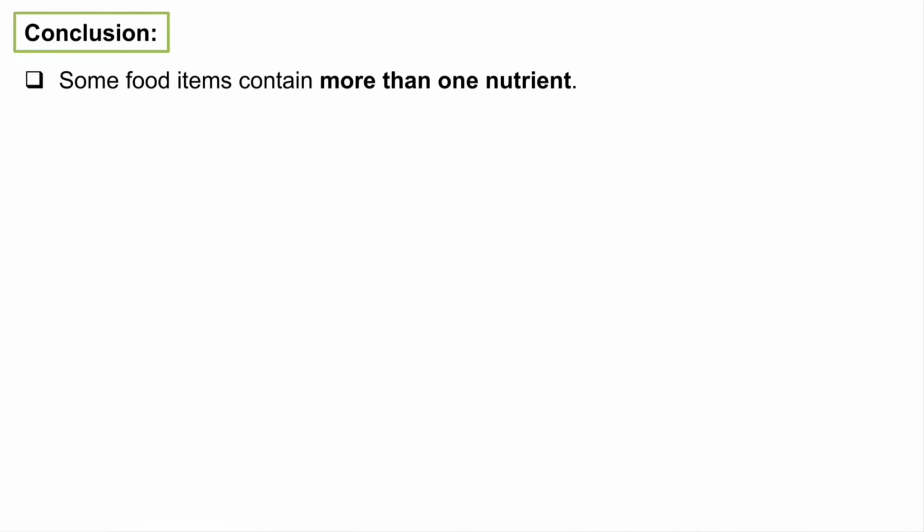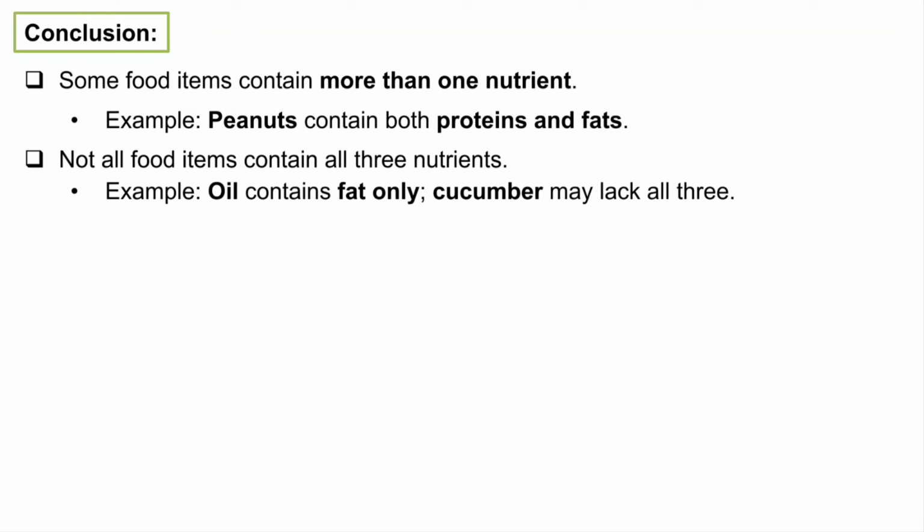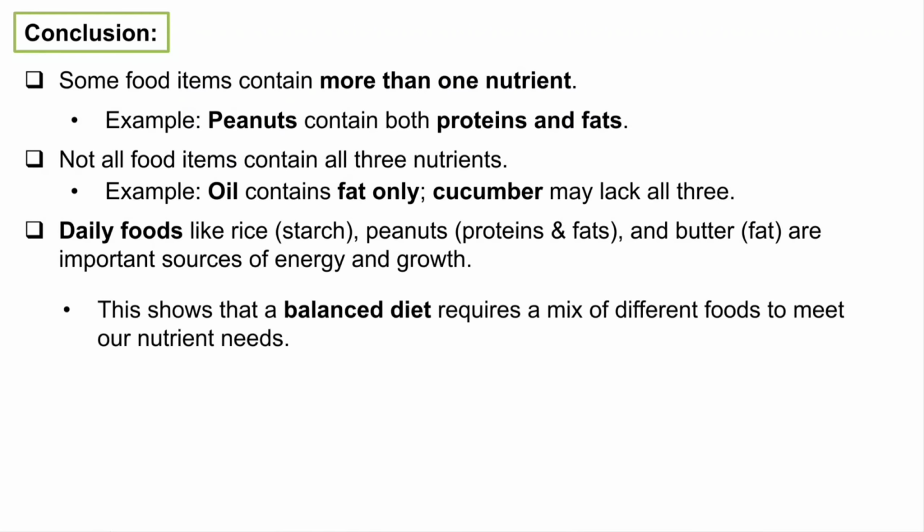What conclusion can you make now? Some food items contain more than one nutrient. For example, peanut contains both protein and fats. And not all food items contain all three nutrients. For example, oil contains fats only, and cucumber may lack all three: fats absent, protein absent, and starch absent. So it depends on the food item. Some may contain more than one nutrient, some none, and some two to three nutrients. Daily foods like rice, that is starch, peanut, protein and fat, and butter, that is fat, are important sources of energy and growth. So this is your conclusion.